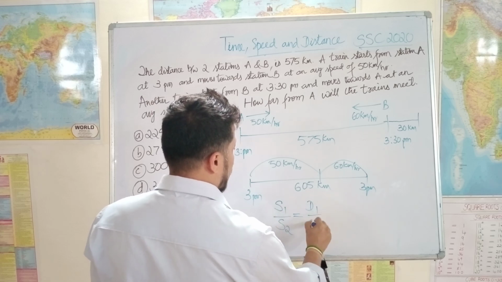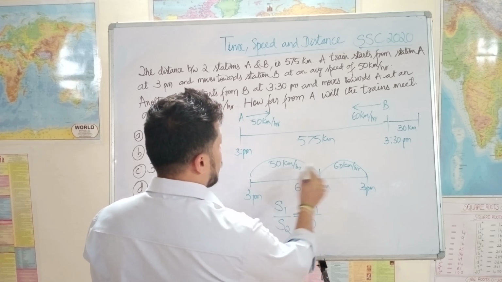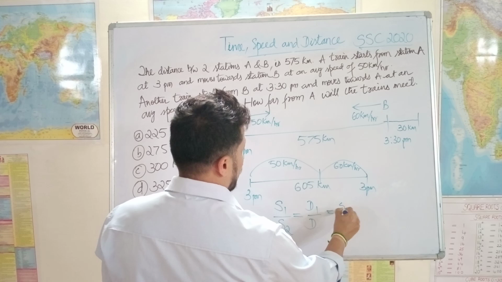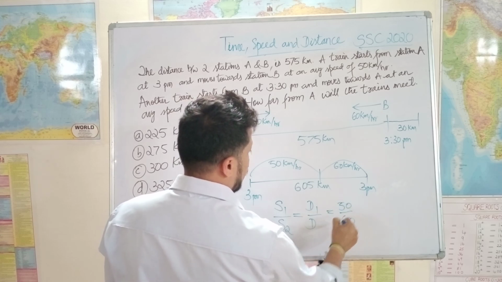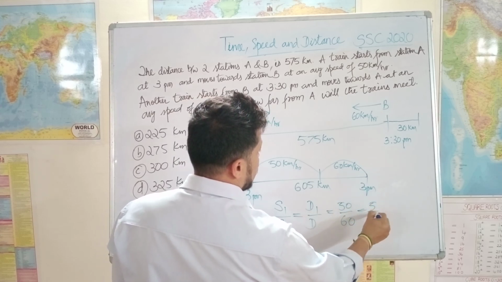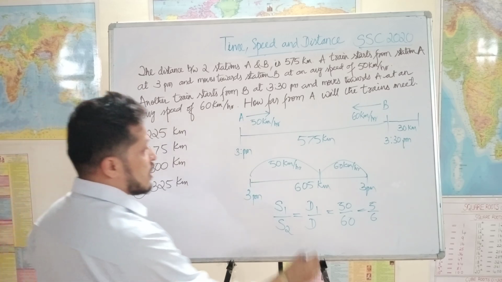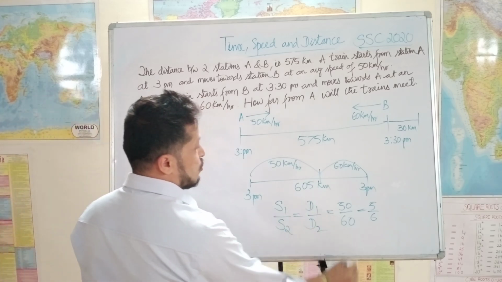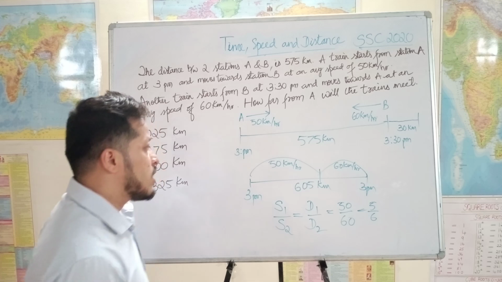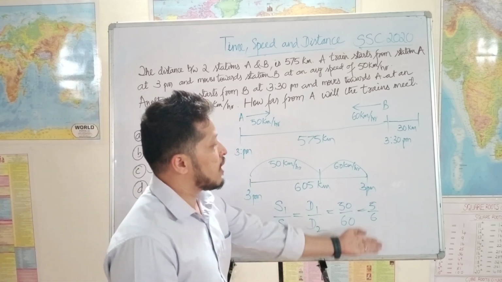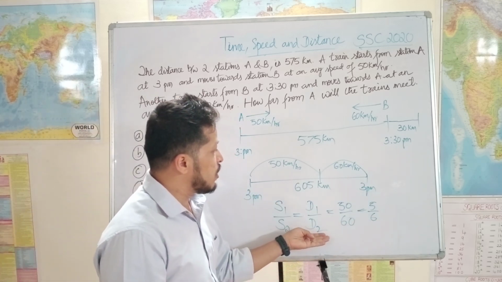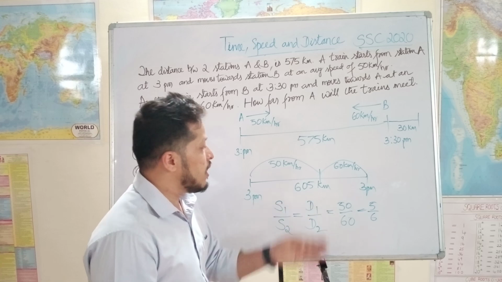What is S1 by S2? 50 by 60, or 5 by 6. So the distance D1 and D2 together is 605. That 605 has to be divided into 11 parts. 6 parts are travelled by D2 and 5 parts by D1.